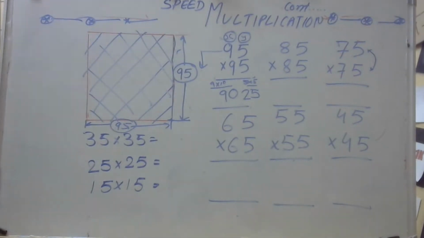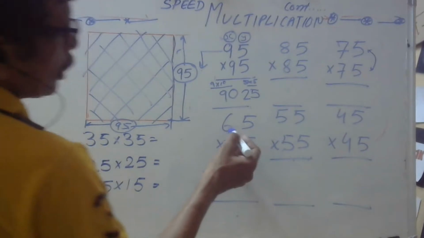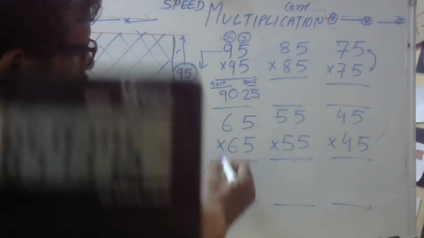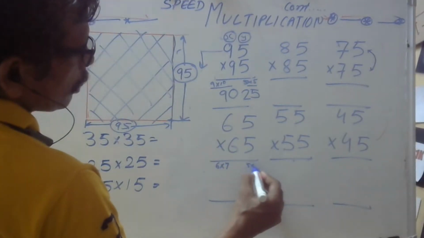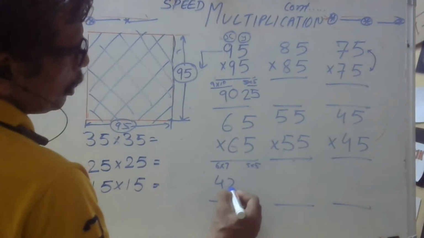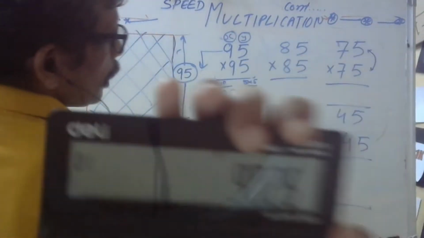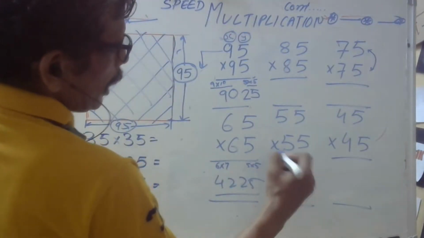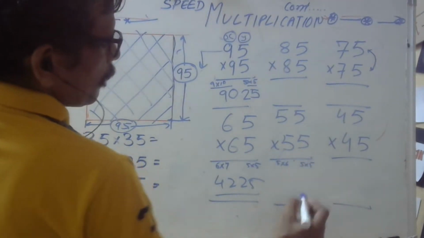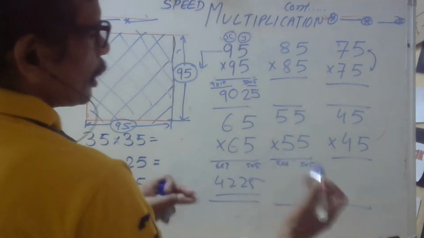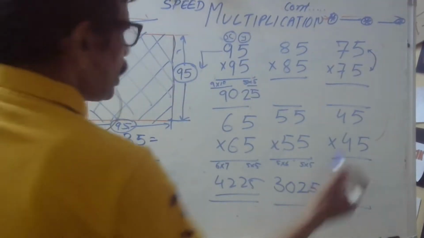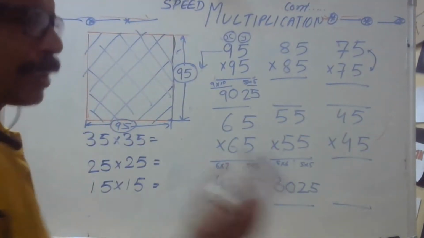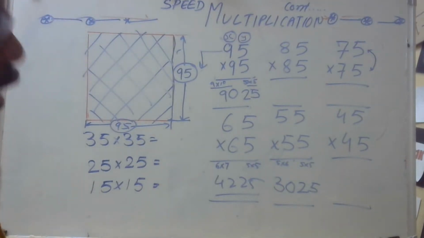Yes, it's 9025. So the calculator is working well. Now here the same thing. Here you will multiply 6 by its next natural number, 7, and here you will write 5 into 5. 6 sevens are 42. 25 is the answer. Here you will write 5, multiply by the next natural number, and here you will write 5 into 5. They should be side by side. There is no other interaction. 5 you multiply with the next natural number, the answer would be 30, write 25. This is all it is going to take. This is the quickest method and the easiest one.